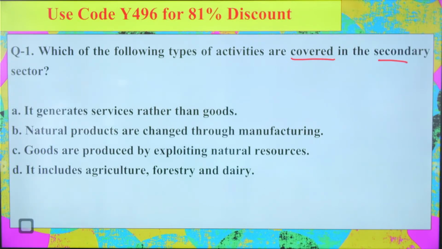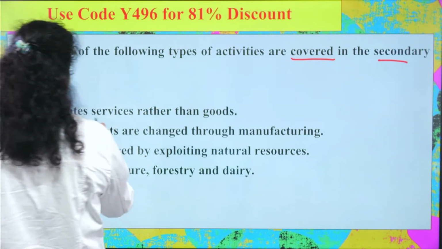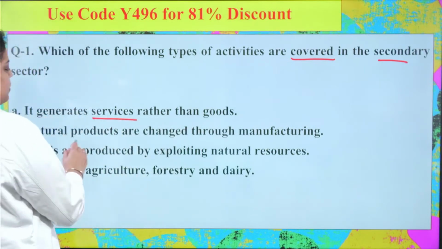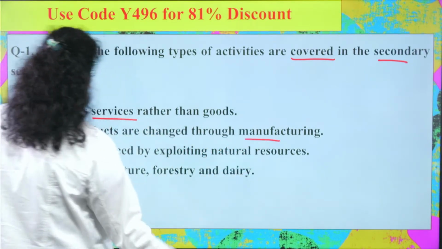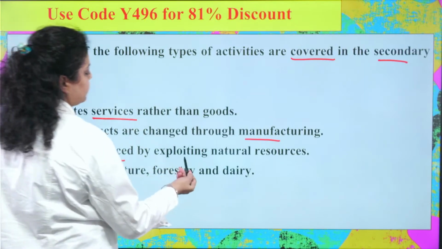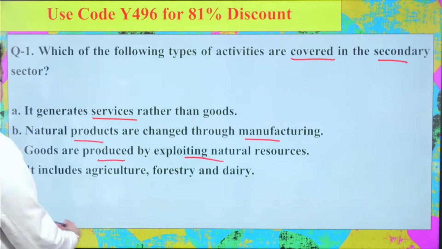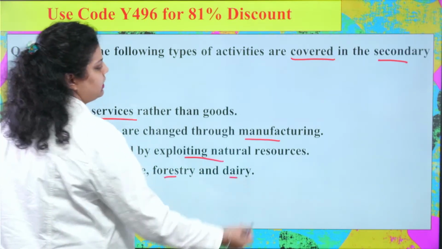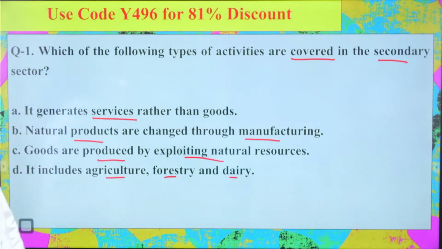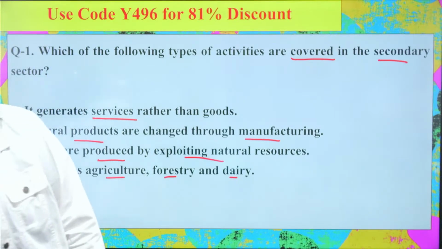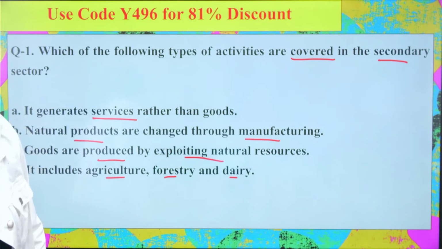First is saying it generates services rather than goods. Second is saying natural products are changed through manufacturing. Third, goods are produced by exploiting natural resources. Fourth, it includes agriculture, forestry and dairy. So which of the following will be correct? A, B, C or D?